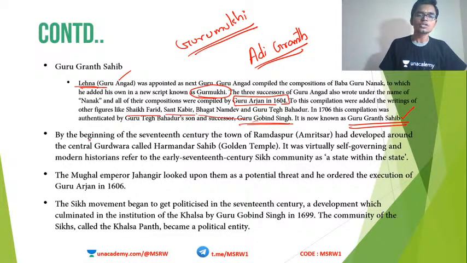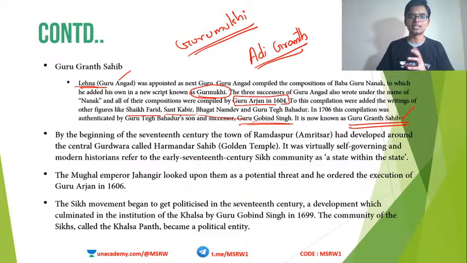By the beginning of the 17th century, this Amritsar area, which at that time was known as Ramdaspur, currently known as Amritsar, began to be developed as a prominent, powerful region. Virtually it became an autonomous region to a huge extent. It was controlled by Sikhs only. Remember, the Mughals were still ruling India, but it looked like Amritsar became a state within a state. The Sikhs had autonomous control over Amritsar.